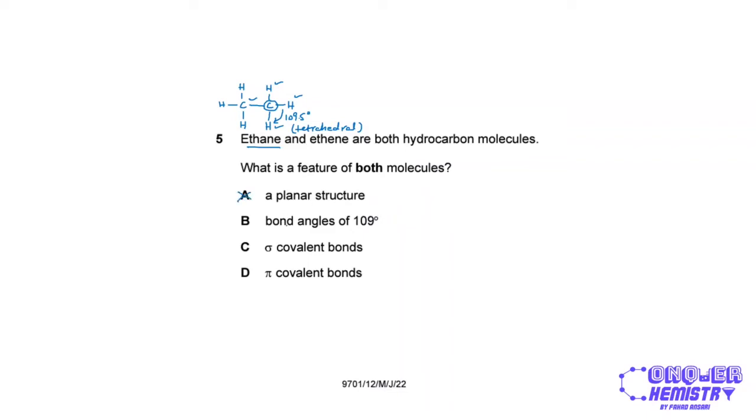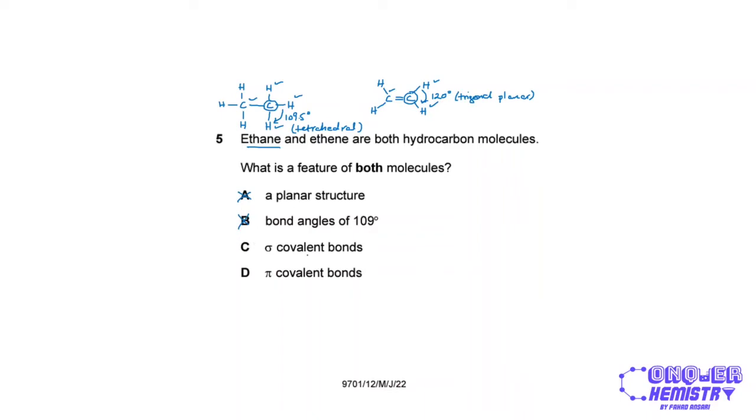Bond angles of 109 degrees apply to ethane, as we have already seen, but for ethene, it does not apply, because in ethene we have a carbon-carbon double bond. Each carbon atom is bonded to 3 other atoms, and there are no lone pairs, so the bond angle will be 120 degrees instead, right? And the shape actually turns out to be trigonal planar, right? So ethene is a planar molecule, but ethane is not. On the other hand, bond angles of 109 do not exist for ethene.